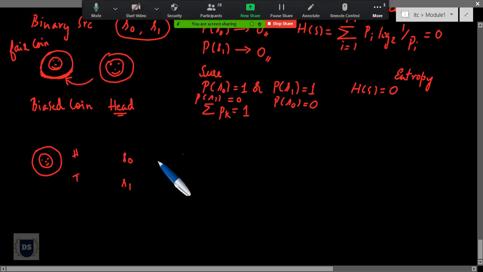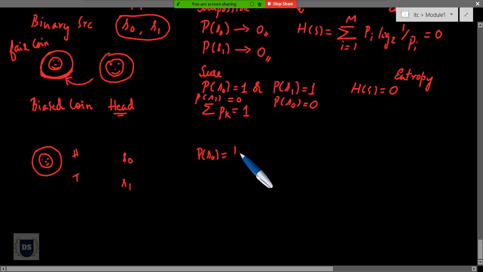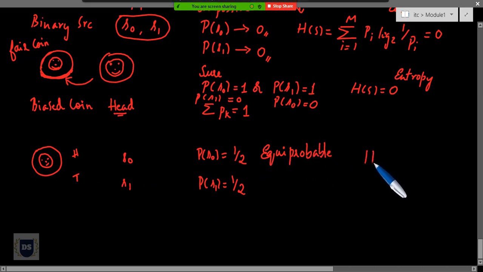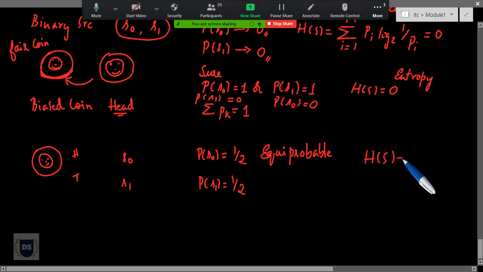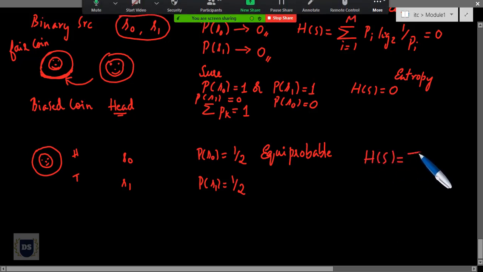Or in other words, probability of S0 is equal to 1 out of 2 cases, or probability of S1 is equal to 1 out of 2 cases, only when these two symbols are equally likely to occur, or in other words, equiprobable. When both the instances are equally probable to occur, only then can I have this H(S) reach its maximum value. So what is that maximum value in this case?